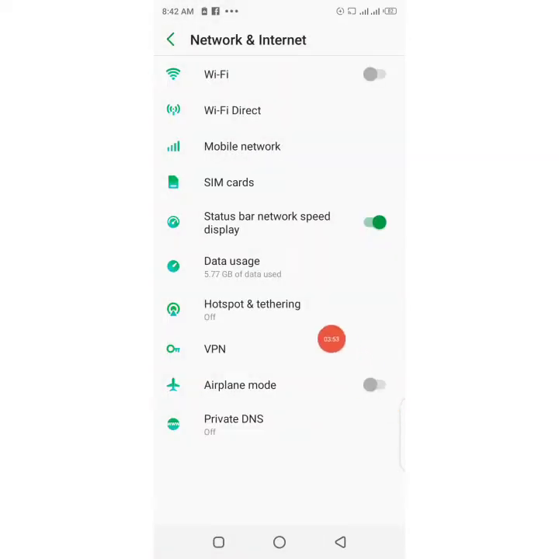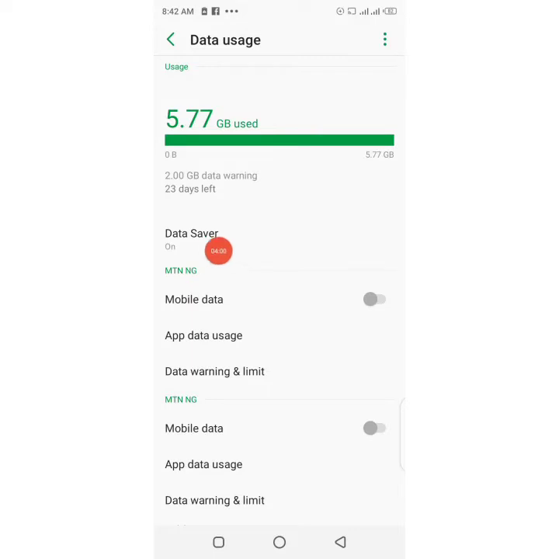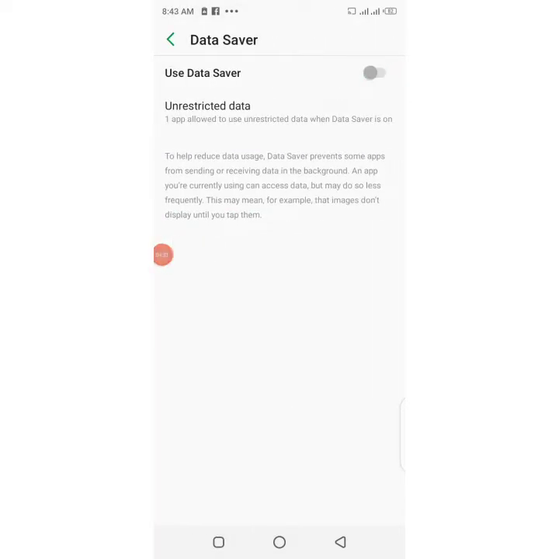Look at this data usage. You click on it. When you click on it, you come to data saver. You can turn it on like this. You can turn it off. You can turn it on and turn it off. Now it's on. Now it is off. My own is on.